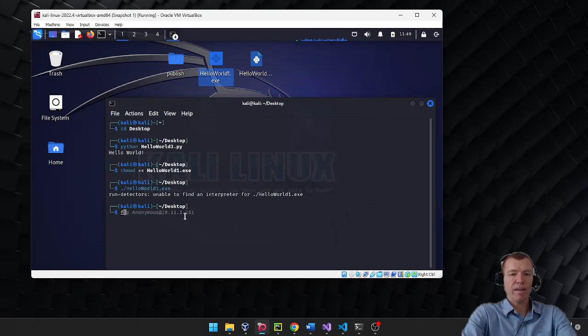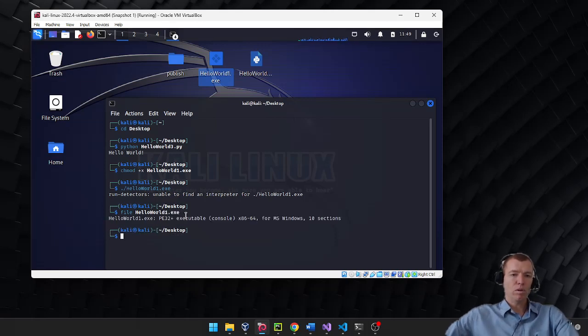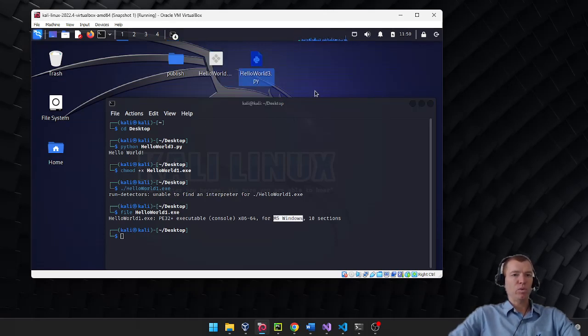If I actually run the file command on my hello world, you'll notice that it's specifically made for Microsoft Windows. So if I build it in Windows, it's really only good to run inside Windows. Python is cross-platform. The same application that I run in Windows, I can run in Linux natively.